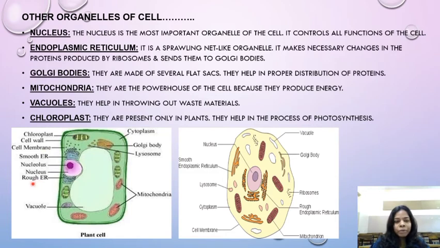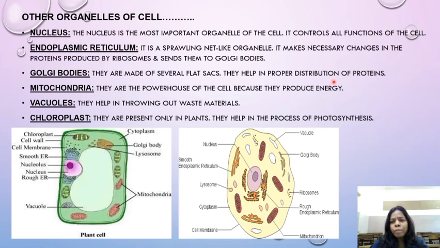Endoplasmic reticulum, you see the endoplasmic reticulum here. Rough ER, rough endoplasmic reticulum. Smooth ER, smooth endoplasmic reticulum. Here also rough endoplasmic reticulum, smooth endoplasmic reticulum. What they are doing? They are making changes in the proteins produced by ribosomes, and then they are sending it to Golgi bodies. Golgi bodies, they are made of several flat sacs.